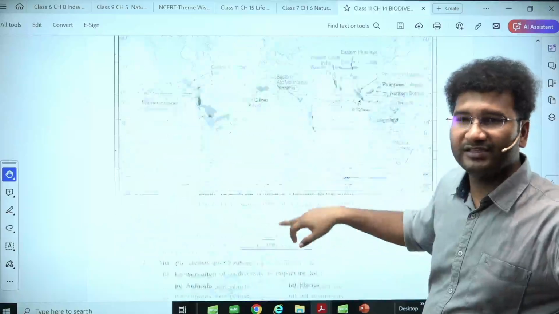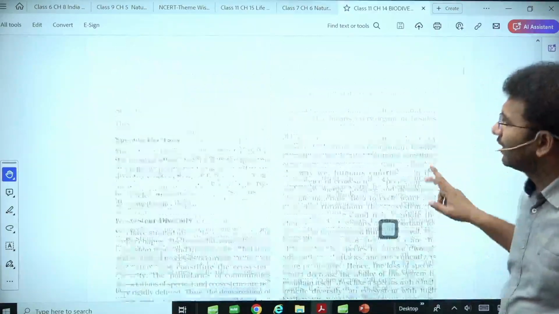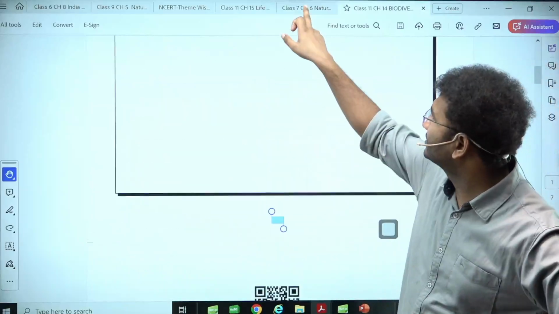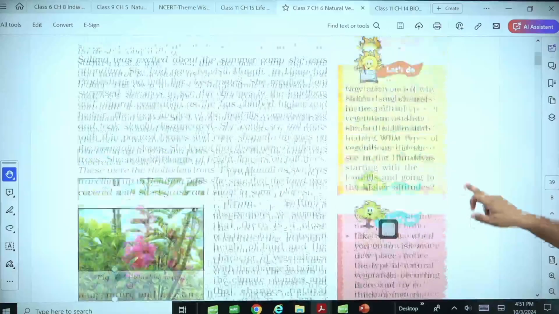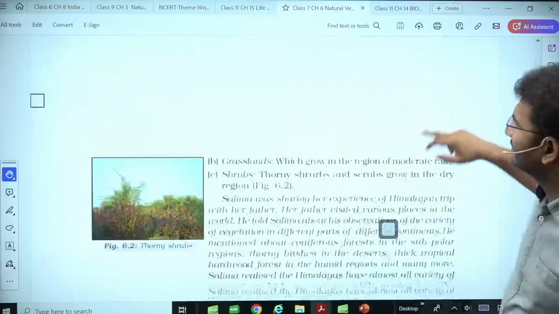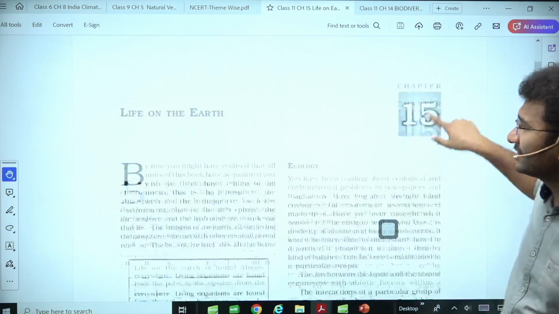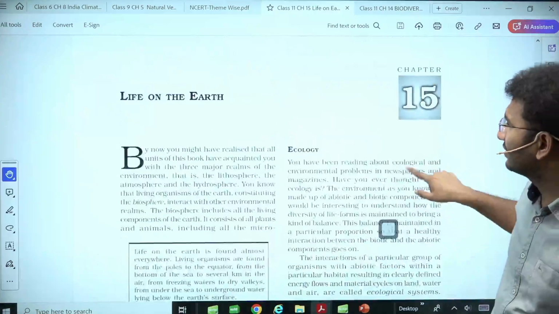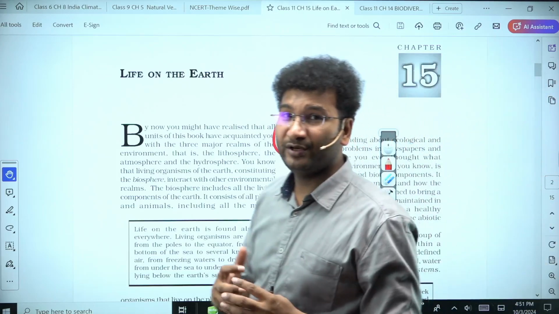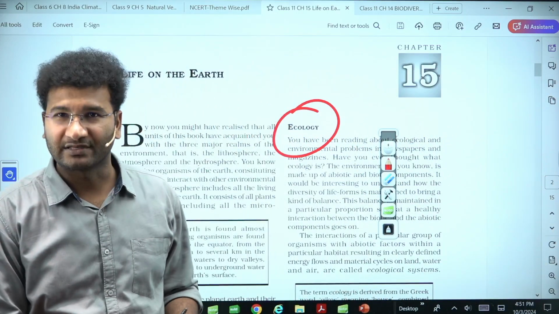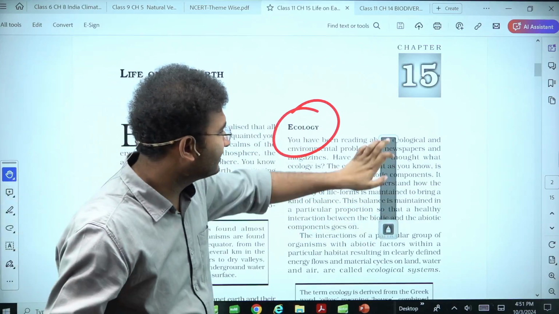This is the biodiversity chapter which we will be looking into in a detailed manner, right? So one chapter where I should explain biodiversity conservation, and these are your vegetations, grasslands vegetation, very easy, different types of vegetations I'll also discuss in detail. The other chapter is life on the earth, where you need to know what is ecology. This is one of the most important topics because you need to have a background on ecology. I'll explain the background on ecology in detail.